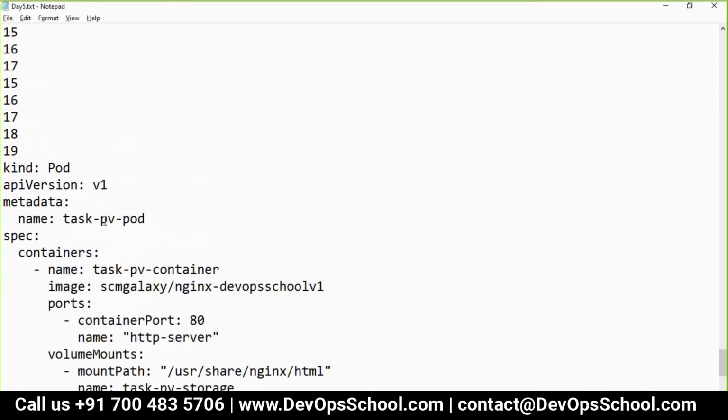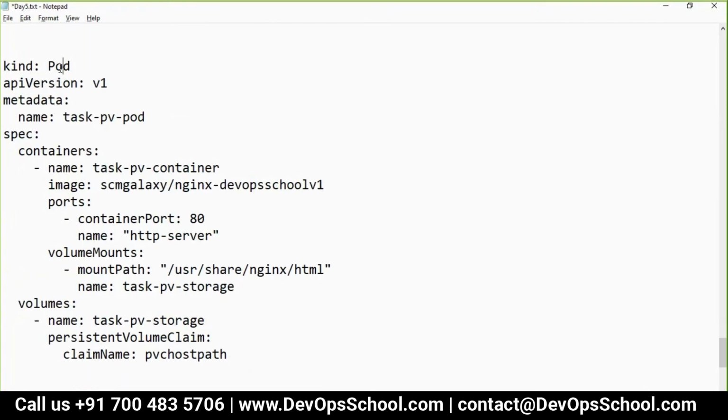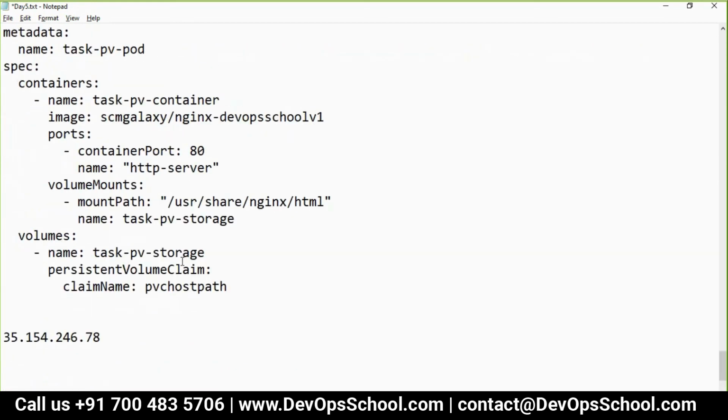See here. So here kind is equal to Pod, and containers. First thing, pod.spec.volume. Understand that. What volume? This is the name of the PVC. What is the name of this? PVC host path. It should be matching. Here it is. So they will use this one.